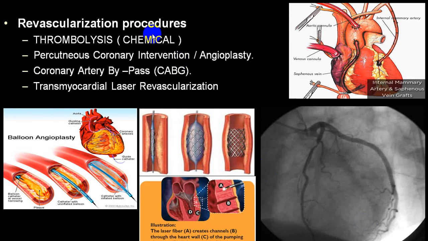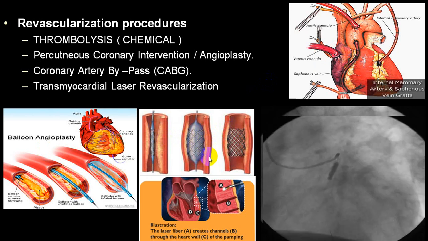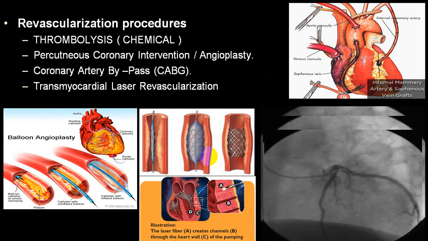Revascularization procedures include chemical, which we call thrombolysis, and mechanical, which we call PCI or CABG. There are also now transmyocardial laser revascularization procedures being done. This is CABG, this is balloon angioplasty, this is with stent. And this is after stenting. You can see revascularization.